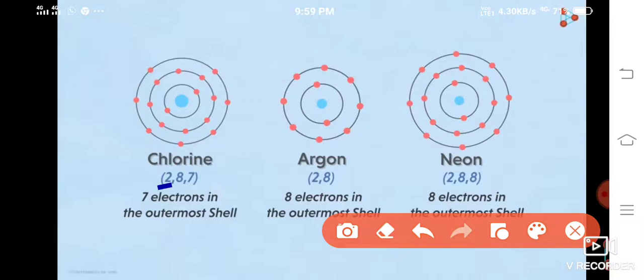Then the next shells, second, third, fourth, and so on, can occupy a maximum of 8 electrons. It cannot hold more than 8 electrons. So if the number exceeds, then it will be transferred to the next shell.